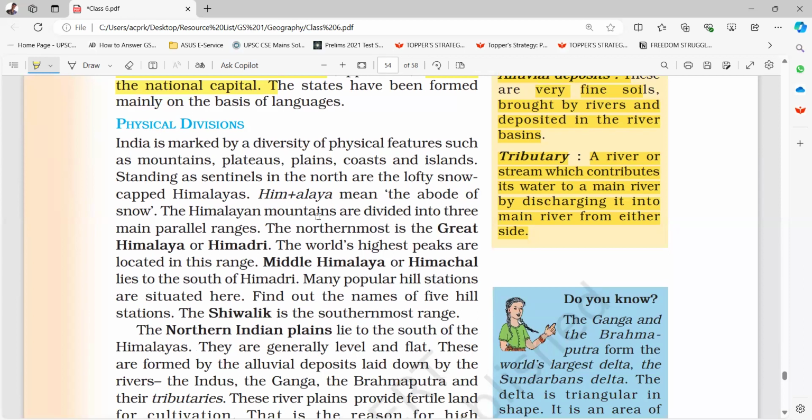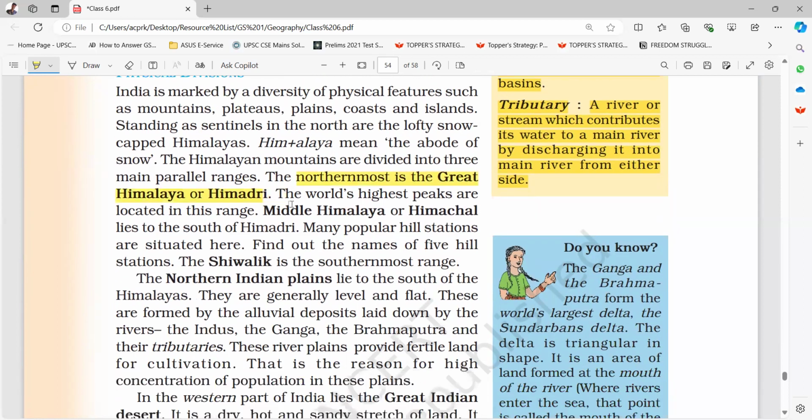The Himalayan mountains are divided into three main parallel ranges. The northernmost is the Great Himalaya or Himadri. The world's highest peaks are located in this range. Middle Himalaya or Himachal lies in the south of Himadri. Many popular hill stations are situated here. Find out the names of 5 hill stations. The Shivalik is the southernmost range.